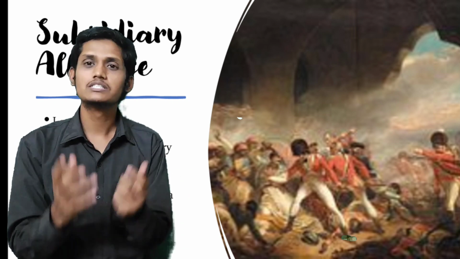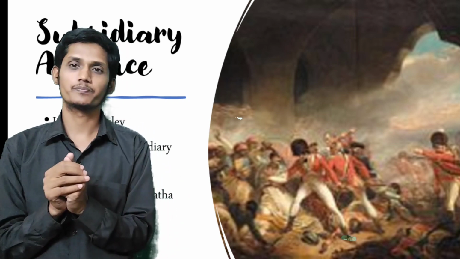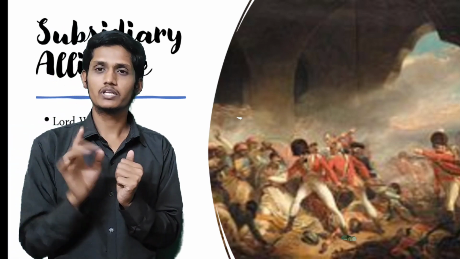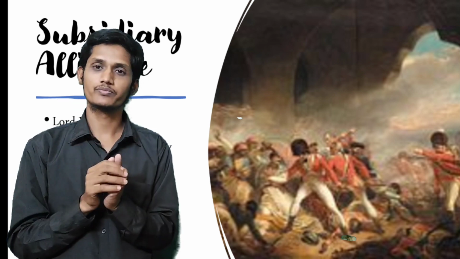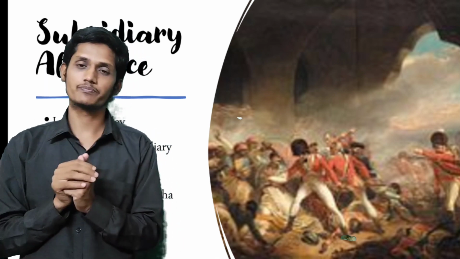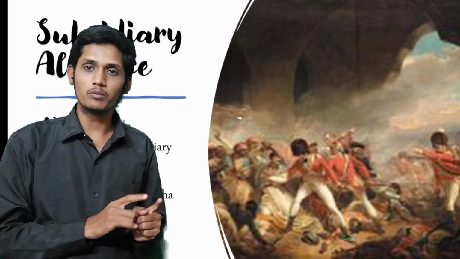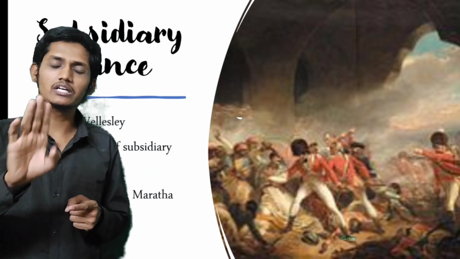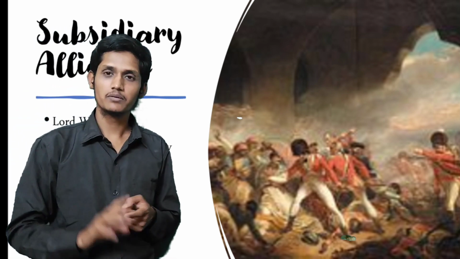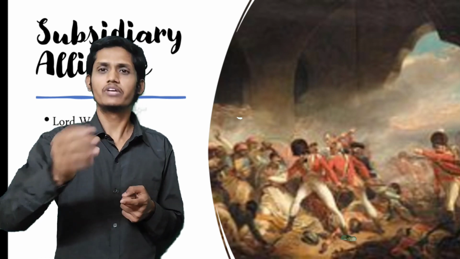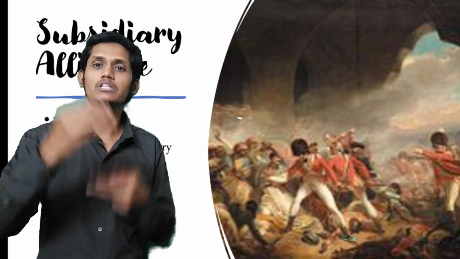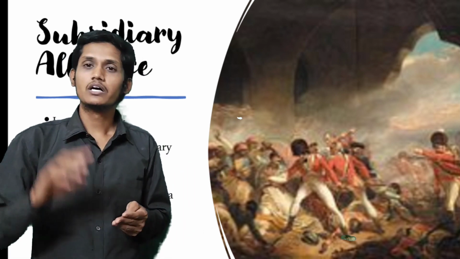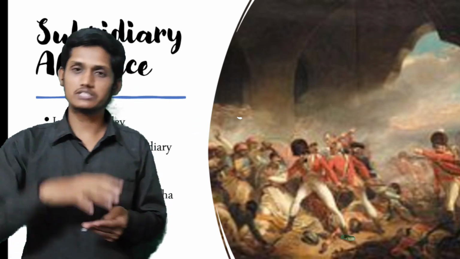What is that agreement called? Subsidiary Alliance. Simple concept. The British told the king, don't worry, if you have any problem, our army will be with you always. No need to panic. If any problem, internal or external, the British will help you. But the king has to take care of the British army. If the king or queen wants to make any friendly agreement with neighboring states, ask the British first. Third, keep a British resident in your city.